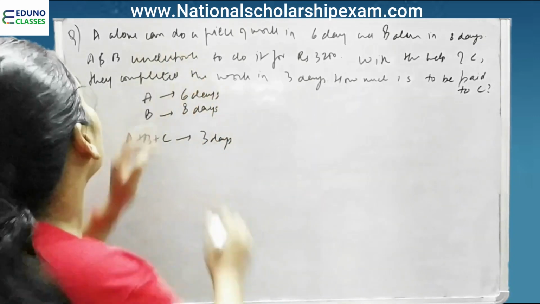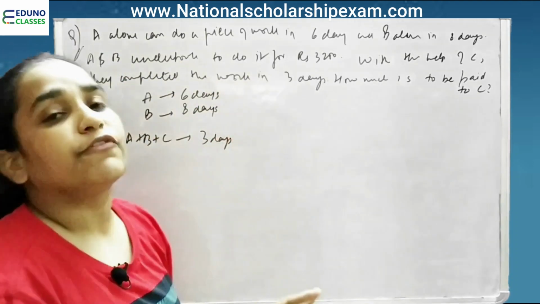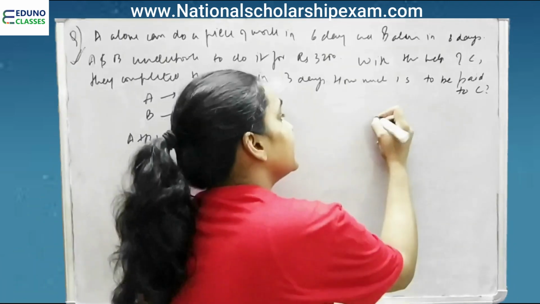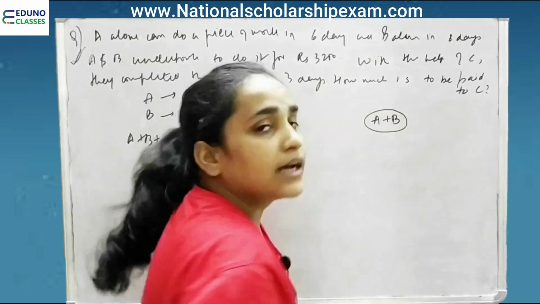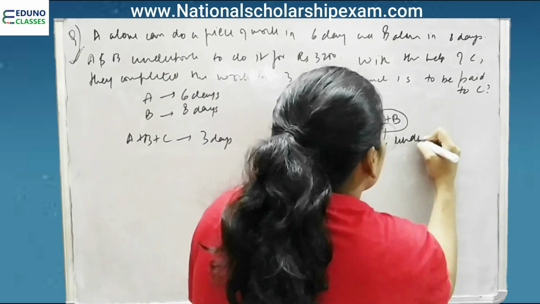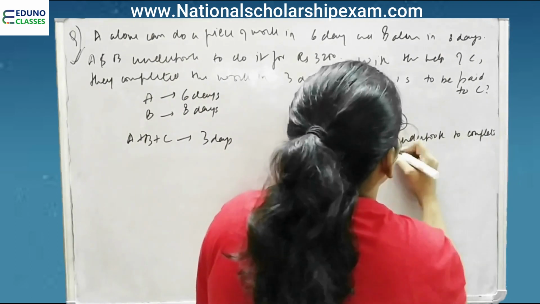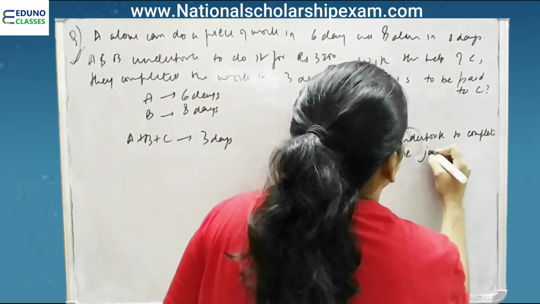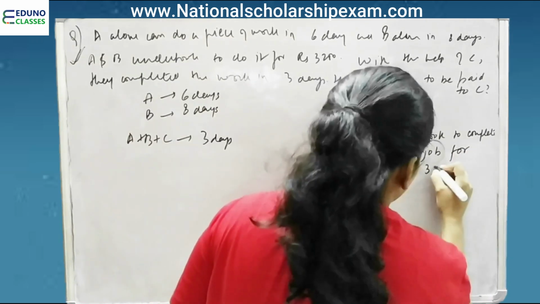Right? Now look at this line. A and B undertook to do it for rupees 3200. It is saying that A and B undertook to complete the job for rupees 3200.